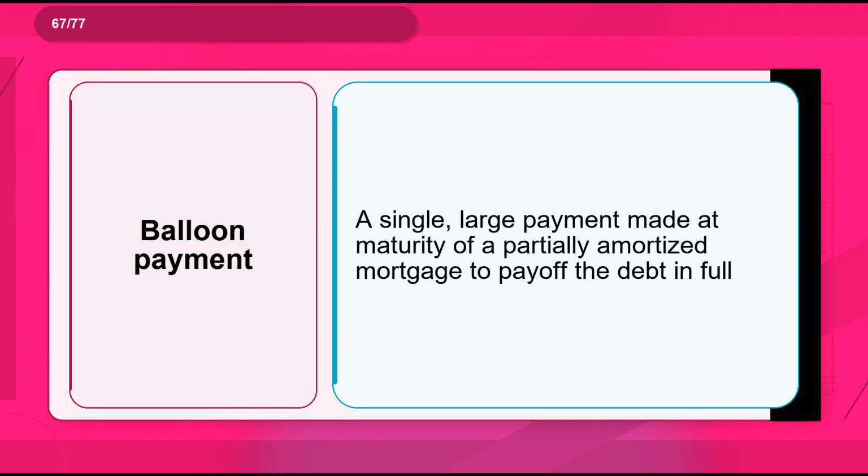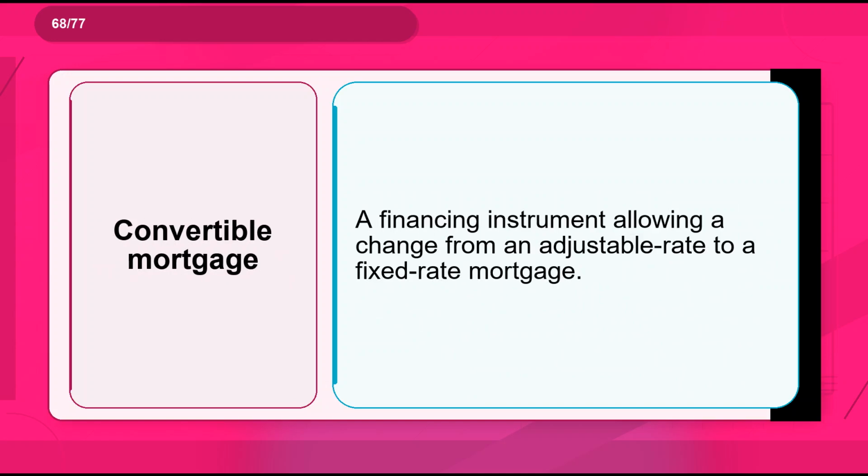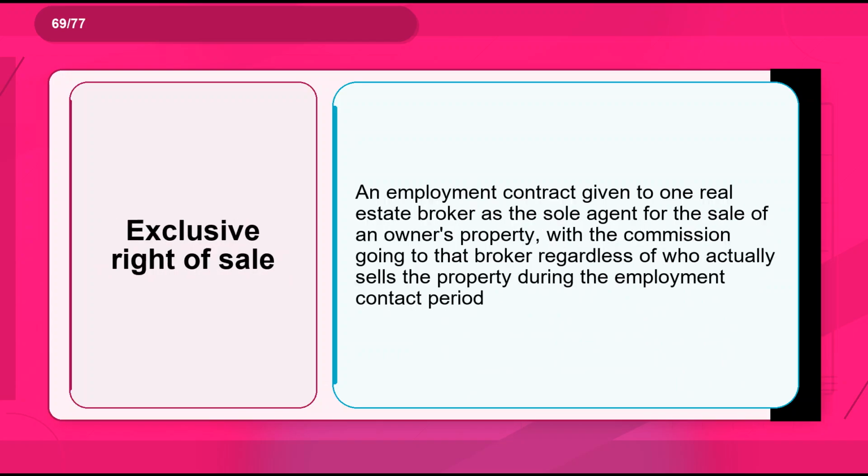Flashcard 67. Term: balloon payment. Definition: a single, large payment made at maturity of a partially amortized mortgage to pay off the debt in full. Flashcard 68. Term: convertible mortgage. Definition: a financing instrument allowing a change from an adjustable rate to a fixed-rate mortgage. Flashcard 69. Term: exclusive right of sale. Definition: an employment contract given to one real estate broker as the sole agent for the sale of an owner's property, with the commission going to that broker regardless of who actually sells the property during the employment contract period.